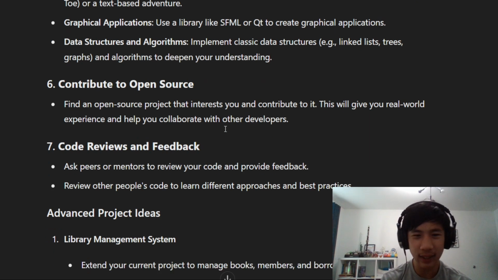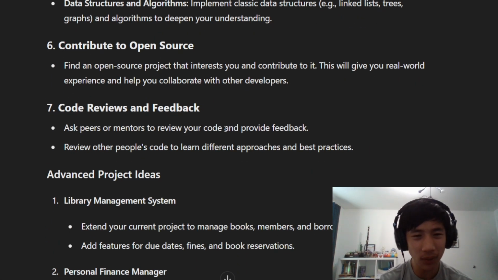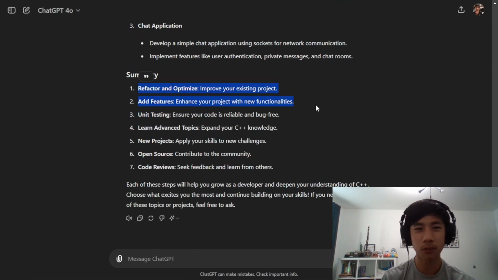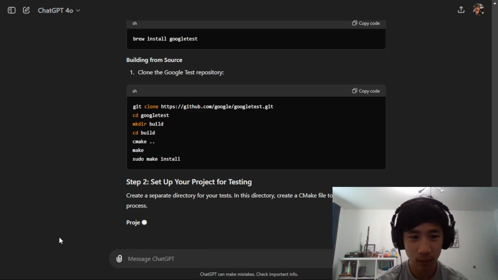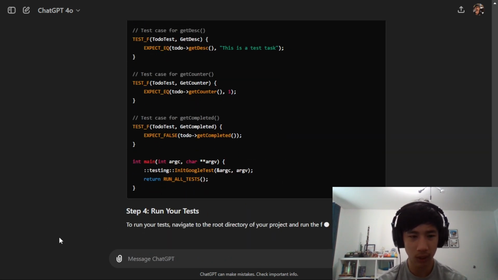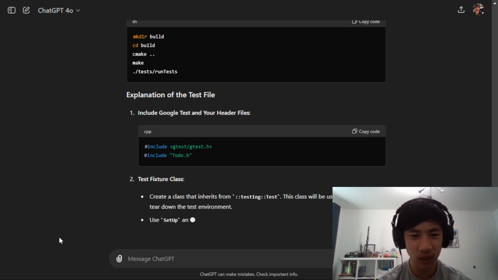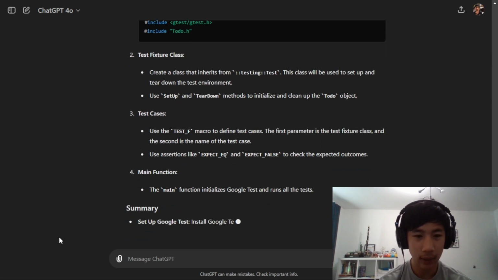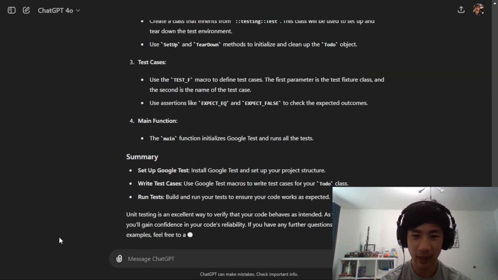And it's actually asking me to get real humans to give me code reviews, not just chatbots. The smart decision would be to refactor and optimize, but I actually really don't like this project. In my opinion, it's kind of boring, so it makes it kind of hard for me to actually want to work on it. I really wonder how to do unit testing. Yeah, this seems way too complicated. I have to install a bunch of stuff, and phooey, I'm definitely not doing that.